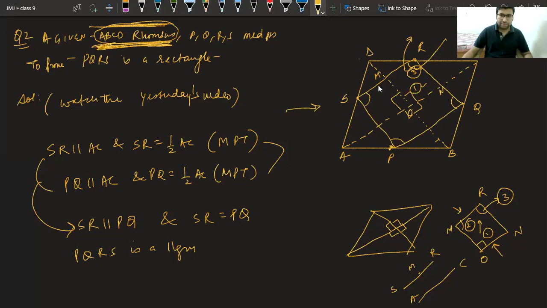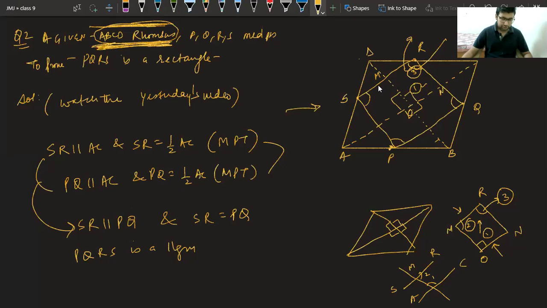So if angle 1 is 90 degrees, angle 2 will be how much? What is the relation between angle 1 and angle 2? What do we call such angles?